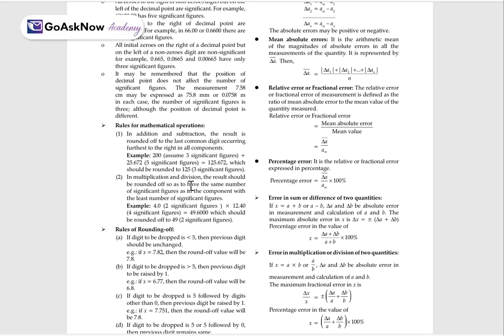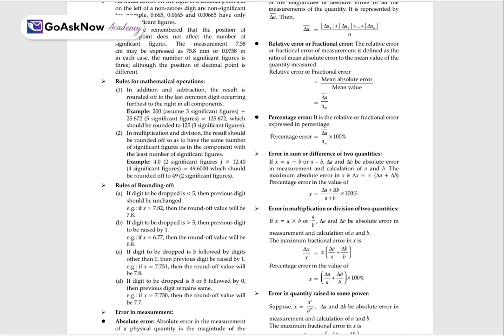In multiplication and division, the result should be rounded off to have the same number of significant figures as the least precise factor. For example, 4.0 has two significant figures, 12.40 has four significant figures, and 49.6000 should be rounded to only 49. So this is the concept of round figure.